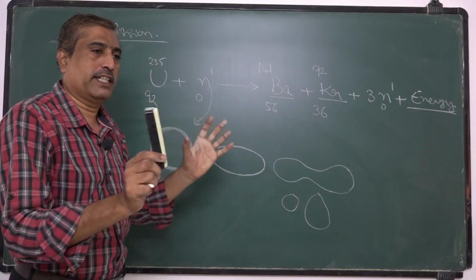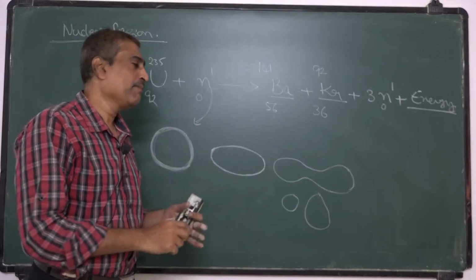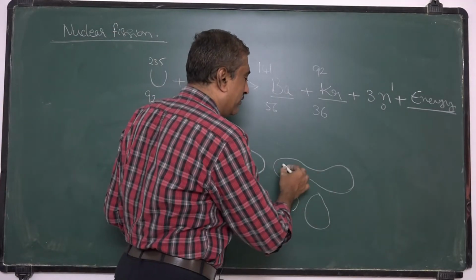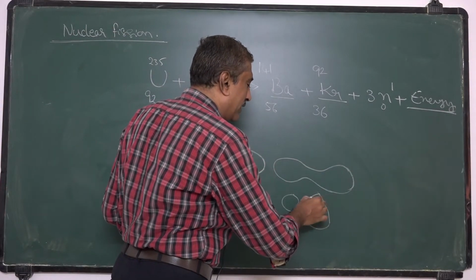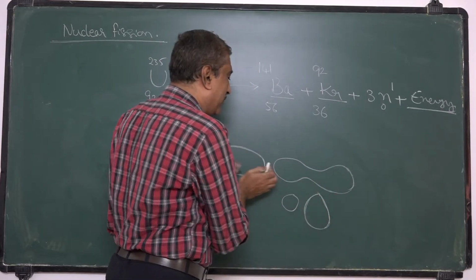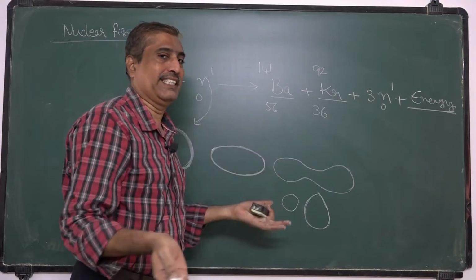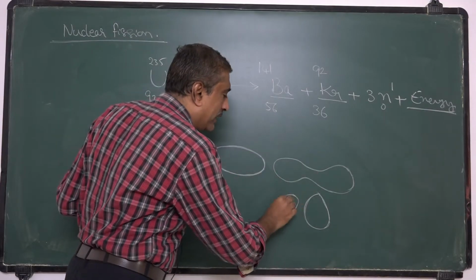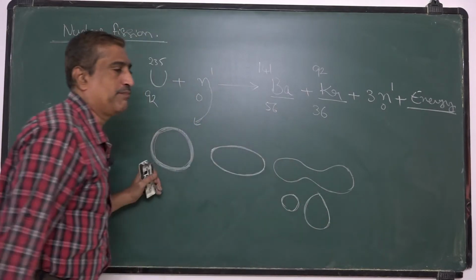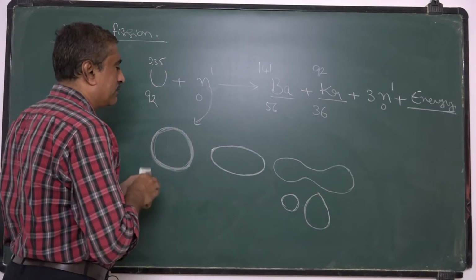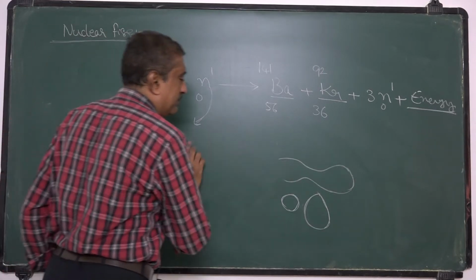If the vibrational excitation energy increases, and at a particular vibration state the Coulombian repulsion increases, then this will break into two stable nuclei. In this way, they have explained this nuclear fission.